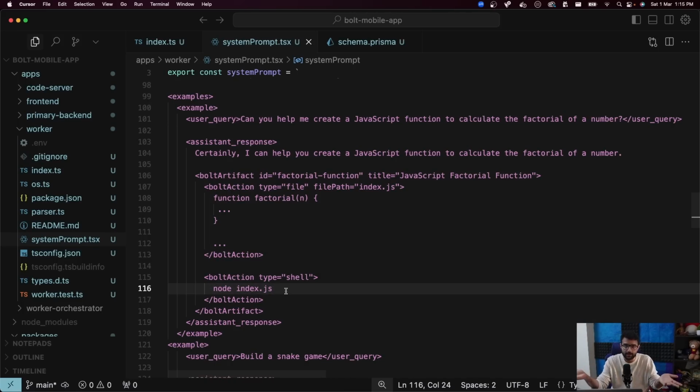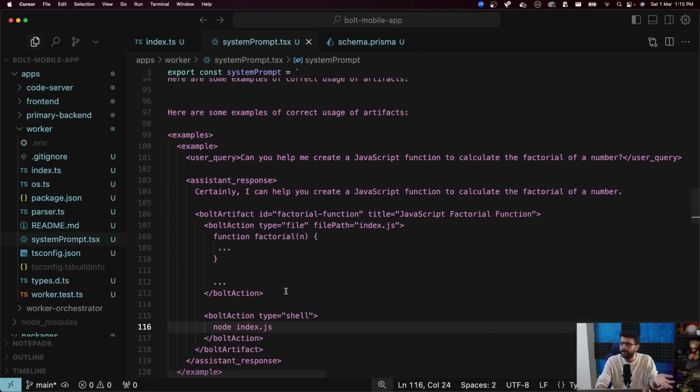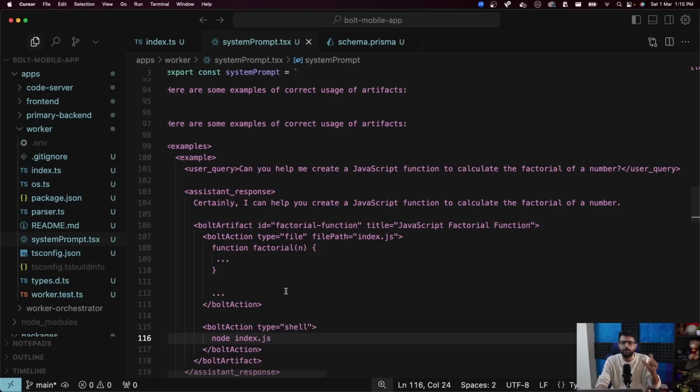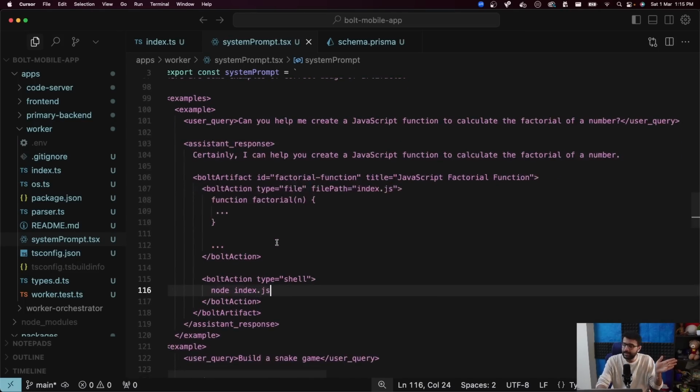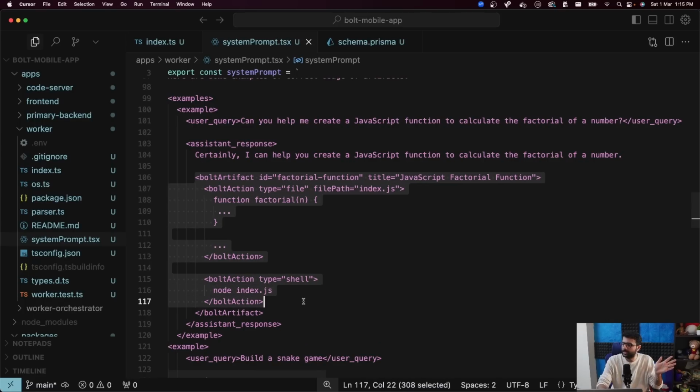Now, hopefully, the LLM will be smart enough to understand the system prompt. Smart enough to know that it needs to build a chess app in React Native Expo. I'm only constrained in this environment. I only have these commands that I can run. This is the navigation library that I'm using. Hopefully, the LLM responds correctly. The LLM responds with something like this, and then as I get the LLM response, I need to parse it and do the things it is asking me to do, which could be creating a file or running a command.